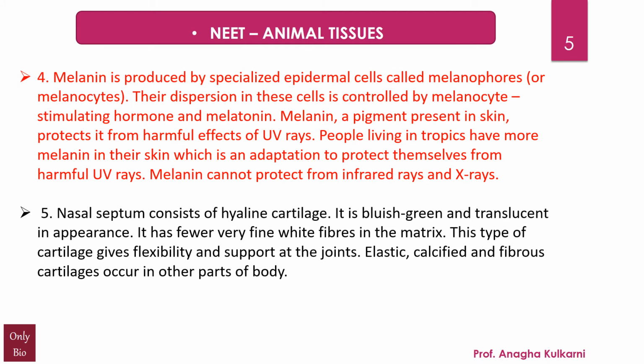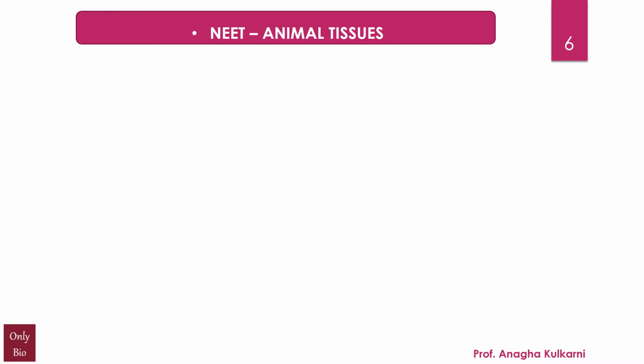Next, nasal septum consists of hyaline cartilage. Hyaline cartilage is bluish green and translucent in appearance. It has fewer very fine white fibers in the matrix, and this type of cartilage gives flexibility and support at the joints. The other types like elastic, calcified and fibrous cartilages are found in different other parts of the body.